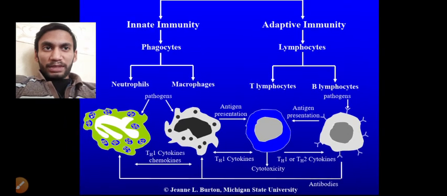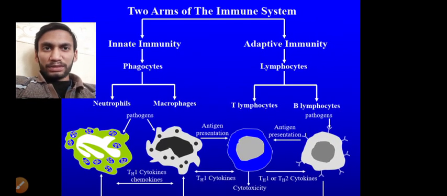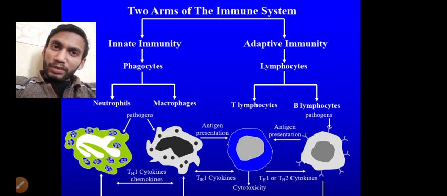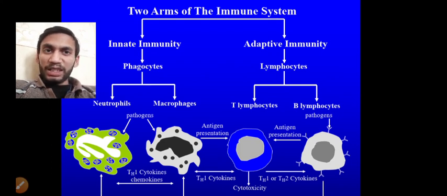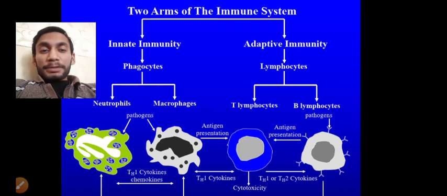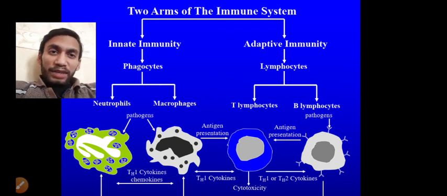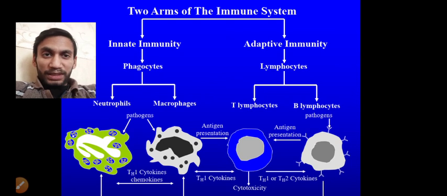What are the two arms of the immune system? The first part is the innate immunity, and the second part is the adaptive immunity. Innate immunity is mainly carried out by phagocytosis, phagocytosing the particles, and adaptive immunity is mainly carried out by lymphocytes. Adaptive immunity is slow in nature and lasts for a prolonged period of time, but innate immunity is the phagocytosing process. So what are the phagocytic cells? I already told you that the neutrophils are the microphagocytic cells and the macrophages are the macrophagocytic cells that are responsible for innate immunity.